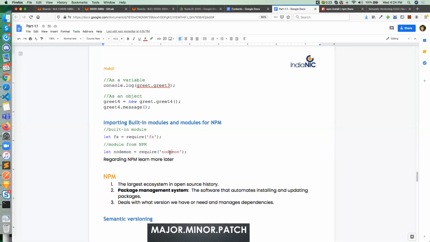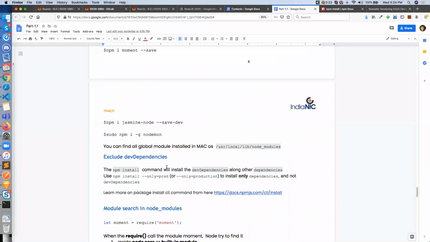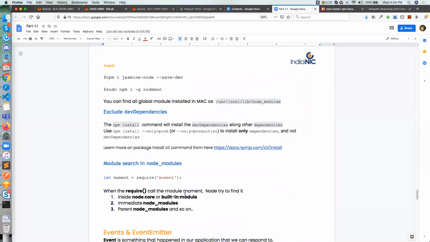So how does Node identify where its definition resides? By default, Node tries to search inside the core modules, the built-in modules. Behind the scenes it happens like this.